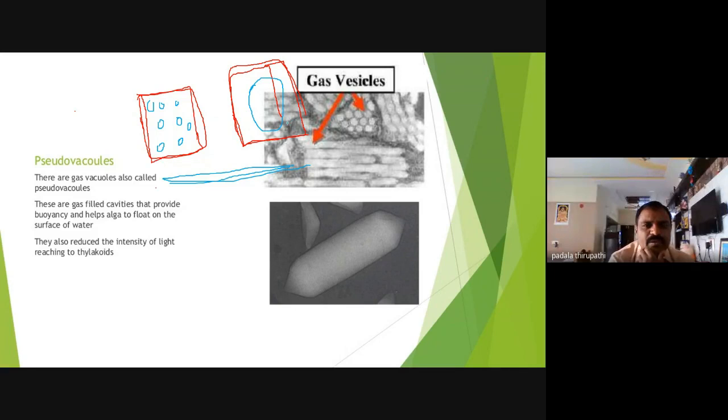How can you identify? Anybody? Anybody can tell? Plant cell A and plant cell B. Which one is younger and which one is the older one?